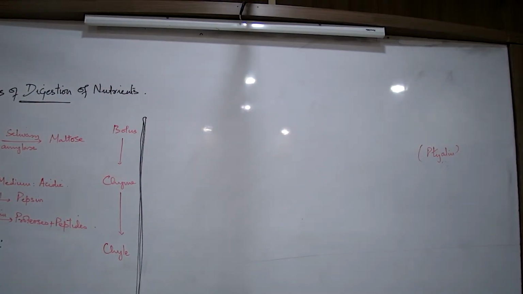Any other step of digestion in the stomach? What type of food gets digested in the stomach? Only proteins. Why does carbohydrate digestion not take place? Because what is the juice in the stomach known as? Hydrochloric acid. What is the juice in the stomach? Gastric juice. And how many enzymes does gastric juice have?